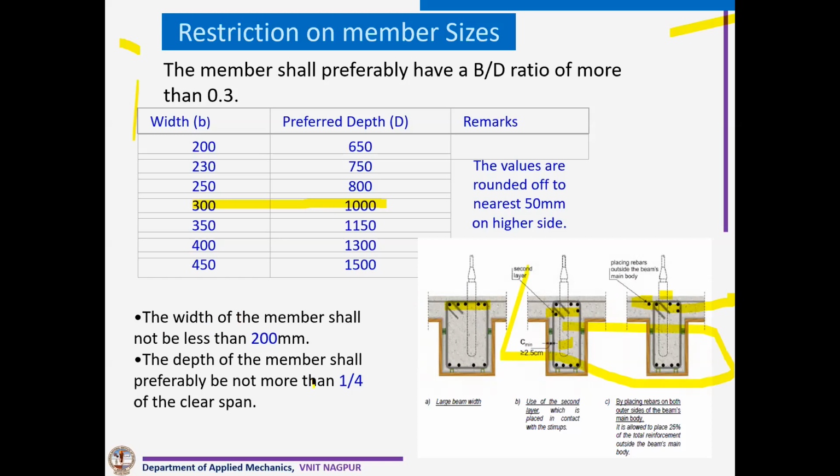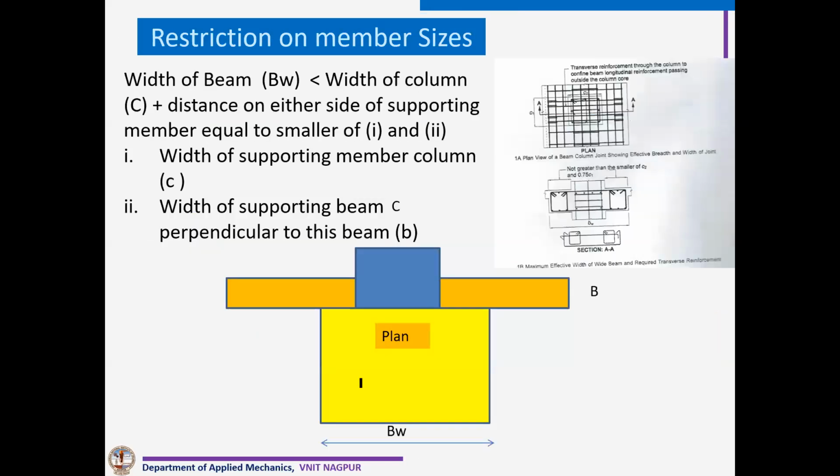Minimum width of member shall be 200 mm, and depth shall not be more than 1/4 of the clear span. We can have even width of beam a little bit more than column width. But you can see here we have to have the reinforcement, these stirrups, properly made at this particular point.